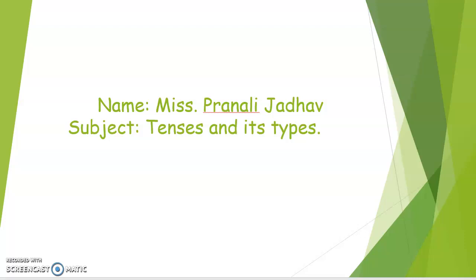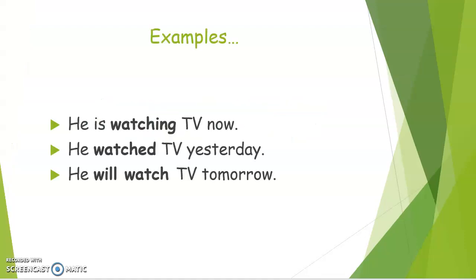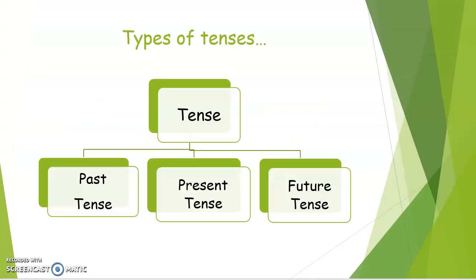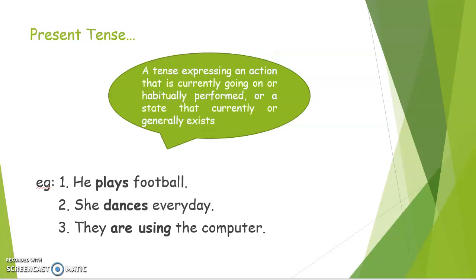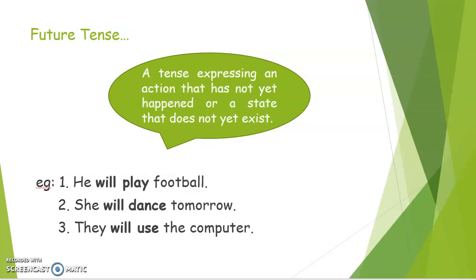First, we saw the definition of tenses, then we saw some examples, then we saw that basically there are three types of tenses, that is past tense, present tense, and future tense. Then we saw what is past tense. Whatever happens in the past is known as past tense. Then we saw what is present tense. Whatever is going on in the present is known as present tense. Then we saw what is future tense, right? What will happen in future is known as future tense.